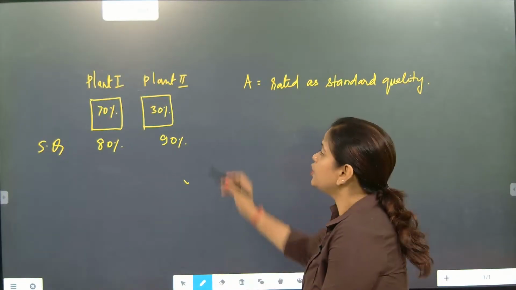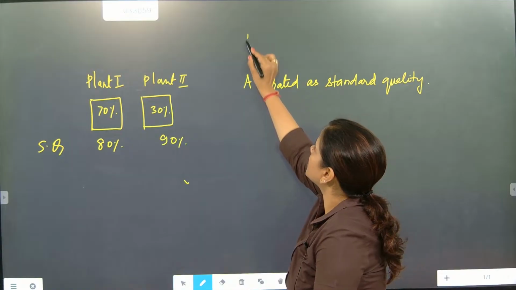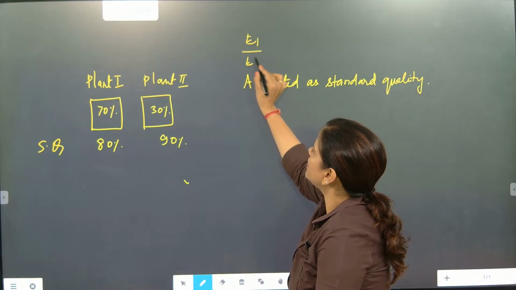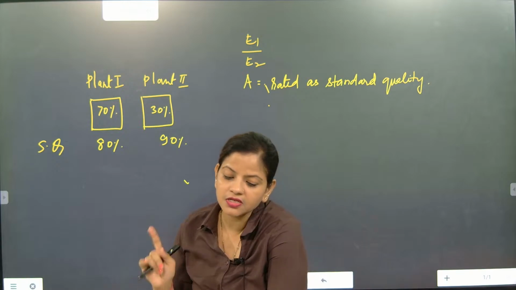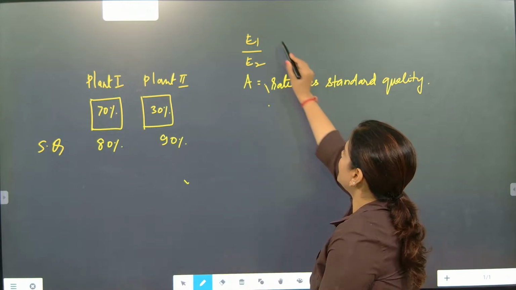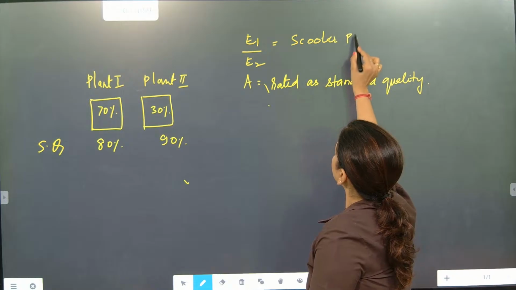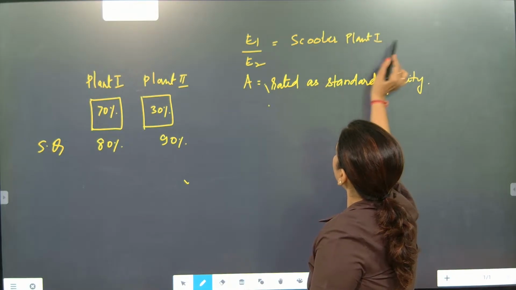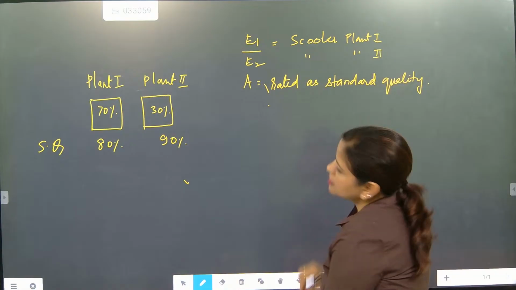Now beta, here two plants are there. So since two plants are there, what should be E1 and what should be E2? E1 means scooter from plant A, plant 1, and E2 scooter from plant 2. That's it.